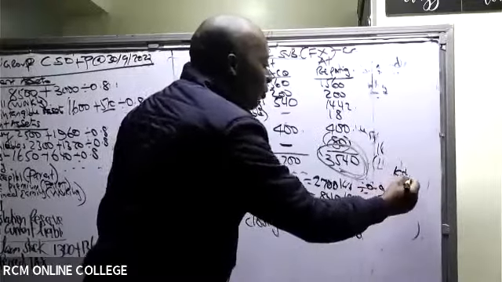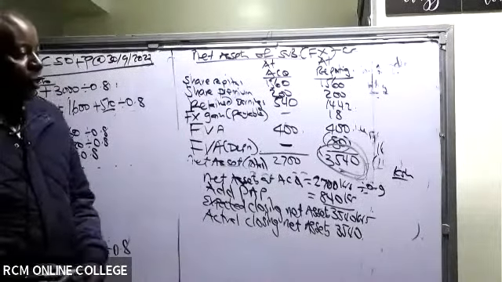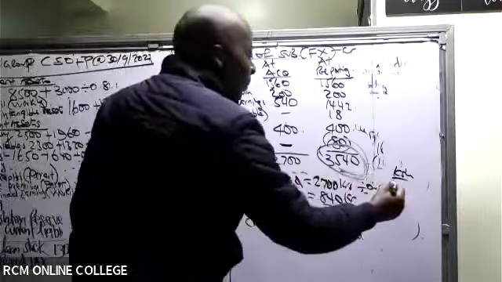So what do we have here in form of Kenya shillings? 2,700 divided by 0.9 gives me 3,000.